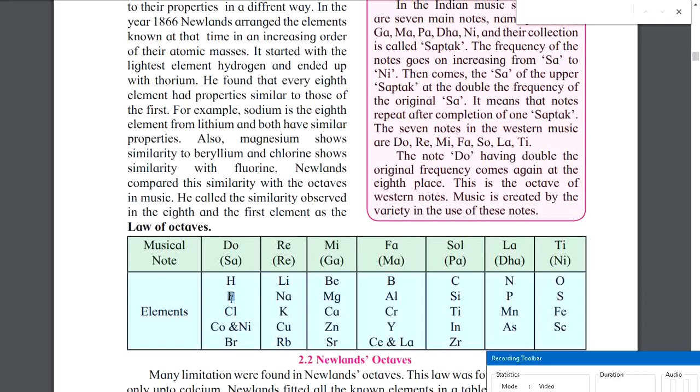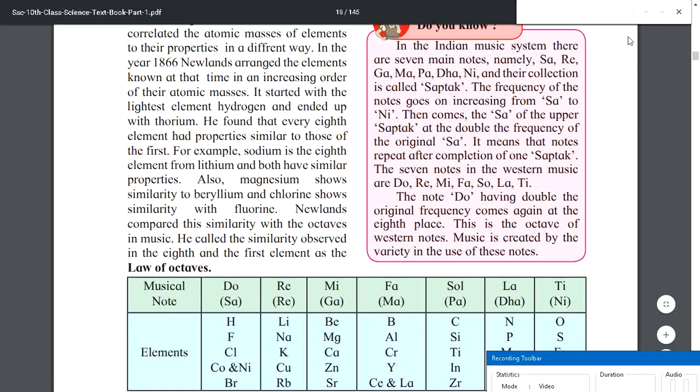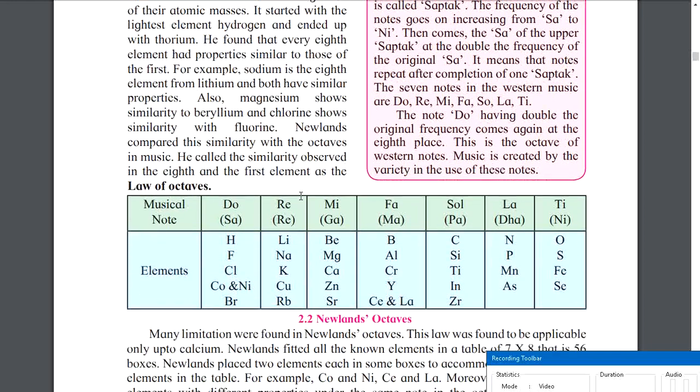So Newland compared this similarity with the octaves in music. Now let us come to this part. In the Indian music system, there are 7 main notes, and they are sa re ga ma pa dha ni, and their collection is called saptak. The frequency of the note goes on increasing from sa to ni. Then comes the sa of the upper saptak and the double frequency of the... okay, useless, no need. I thought there must be something meaningful, but not today.